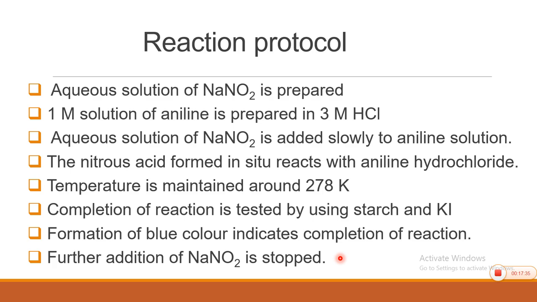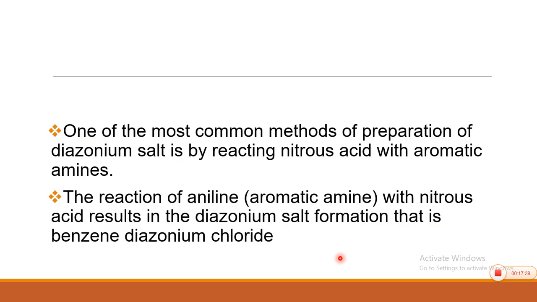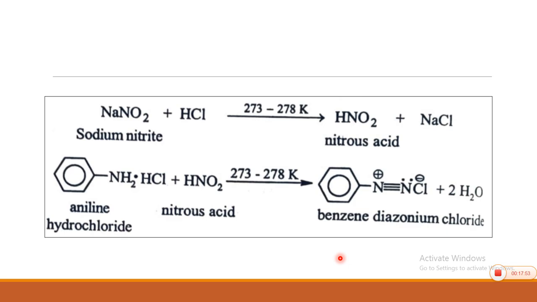So far, once again I will revise. The common method of getting diazonium salts is diazotization. For getting this diazonium salt, an aromatic amine is allowed to react with nitrous acid, and this reaction is carried out in 2 steps. Actually, nitrous acid is prepared in situ.